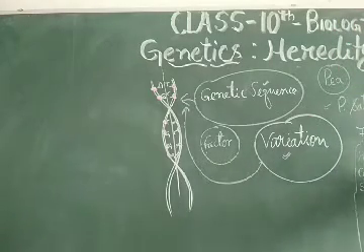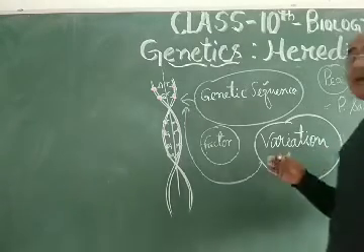So tallness is the capital T, and dwarfness is the small t. These symbols show the genetic structure of the tall plant and the dwarf plant. So tallness and dwarfness are contrasting traits.